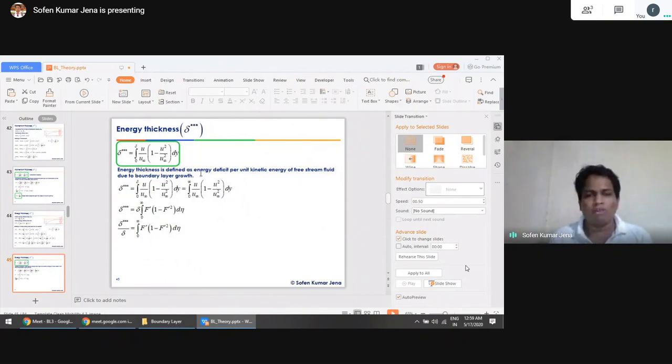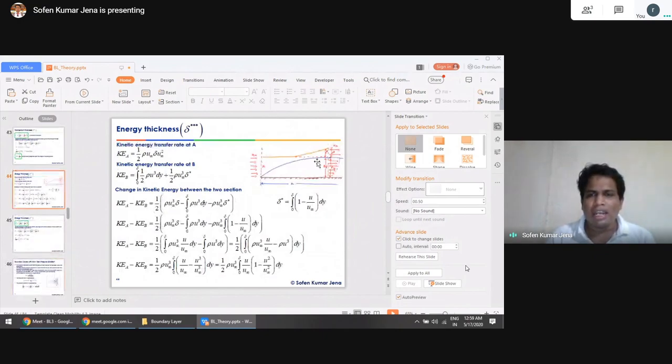If the boundary layer had not grown, the kinetic energy here and here would remain the same. Because of the boundary layer growth, the velocity slowed down, and some kinetic energy is lost within the boundary layer thickness.